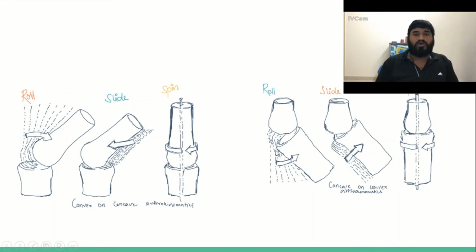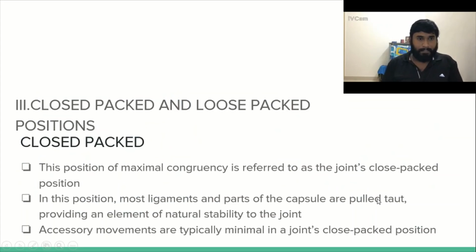So yeah. Next, earlier I had told you not to confuse your open and closed kinematic chains with your closed and loose pack positions. It has nothing to do with it. Okay, so what is a closed pack position? See, when there is maximum fit and maximum congruency, all your ligaments and joint are very taut and it does not move beyond that. Very minimal mobilization or accessory movement can be done in that position.